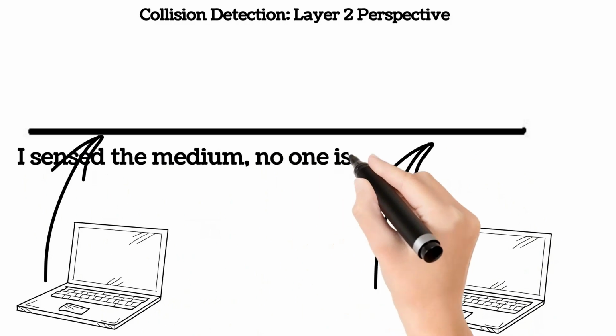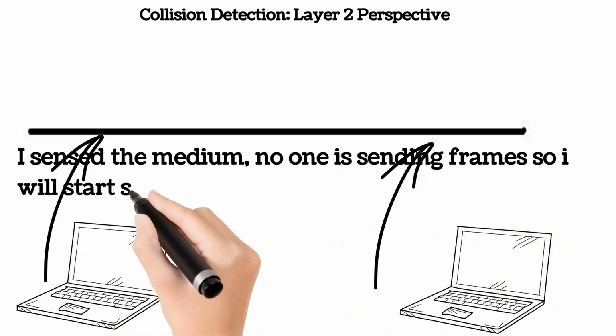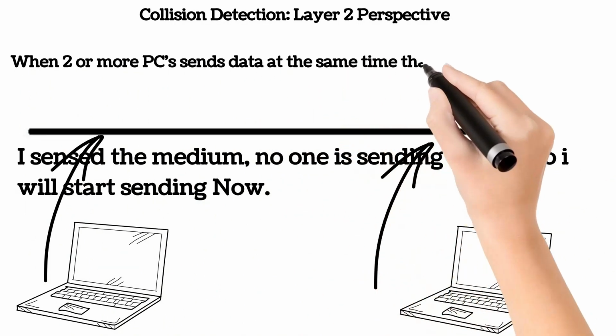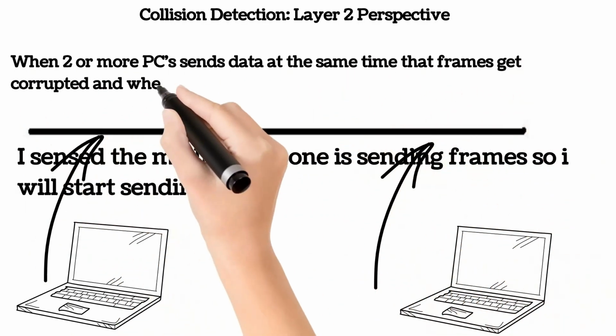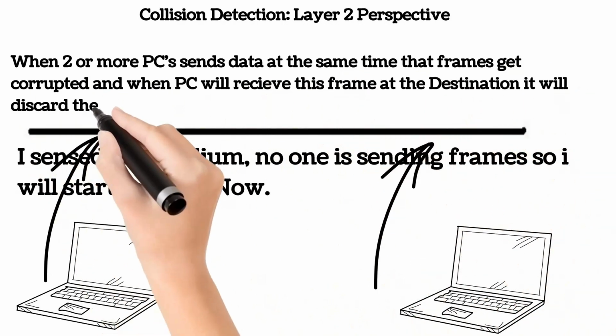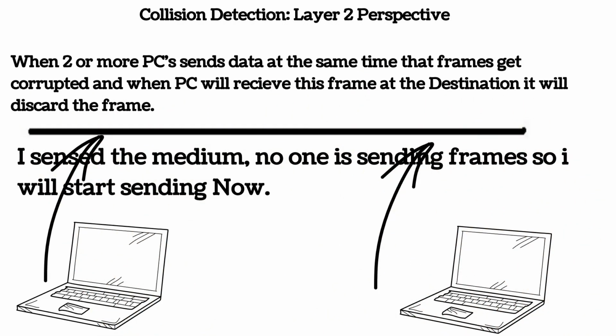Electrical signal is a form of energy that can neither be created nor destroyed, but it will get distorted on colliding. This collided signal will not vanish but will be reflected back to all computers. On receiving this signal, layer 2 software will convert it to a frame, check integrity, and discard it as a corrupt frame.